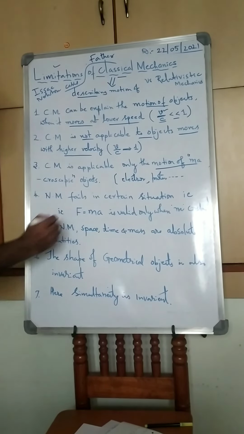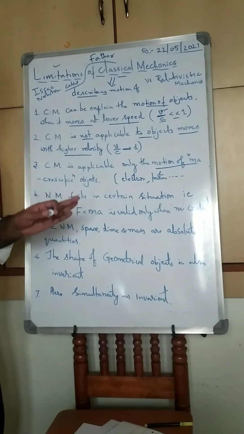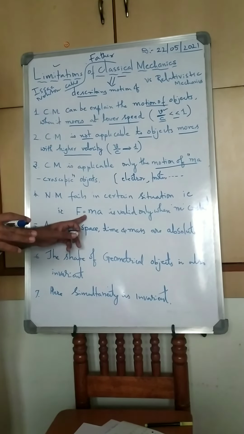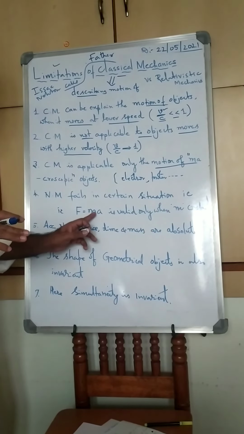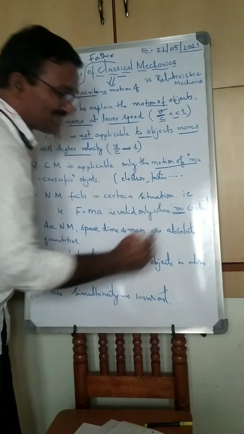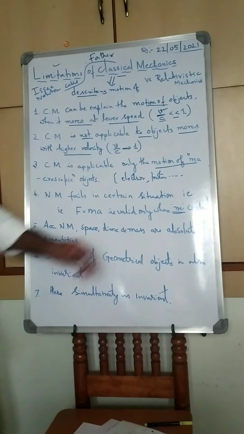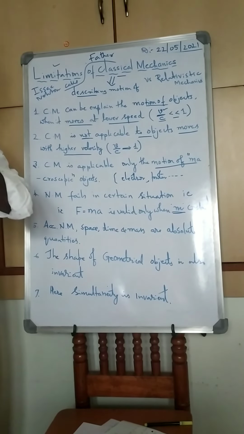That is, F is equal to ma. This is the famous equation given by Sir Isaac Newton. The force acting on a particle, which is mass times acceleration, is valid only when m is constant. If m is not constant, this famous law is not applicable.